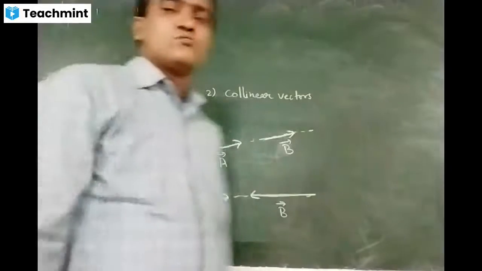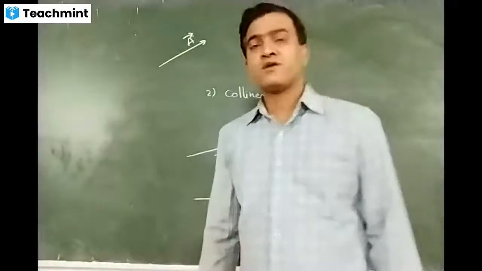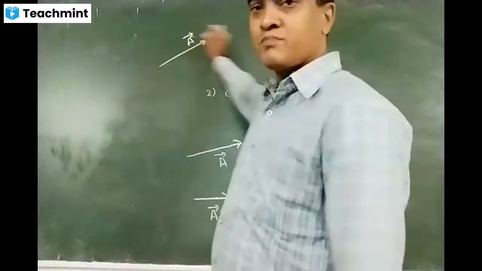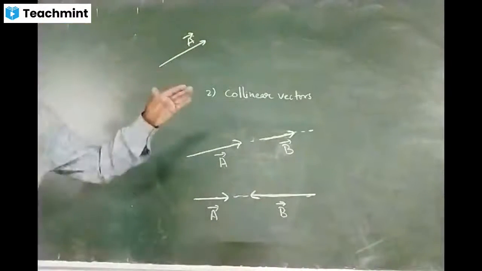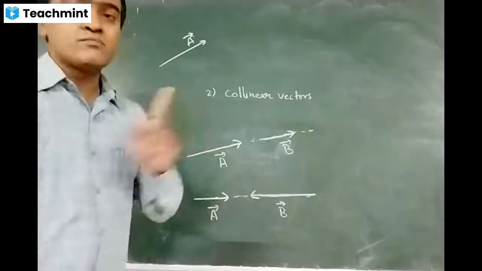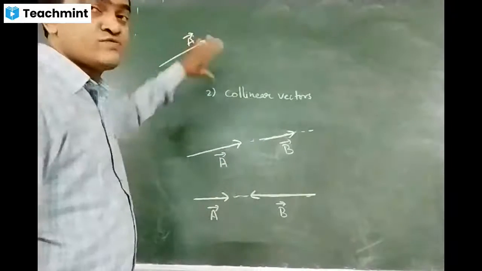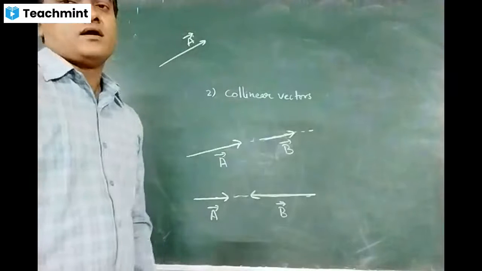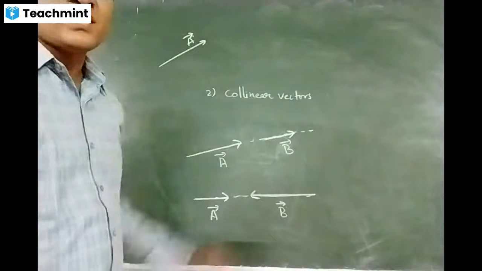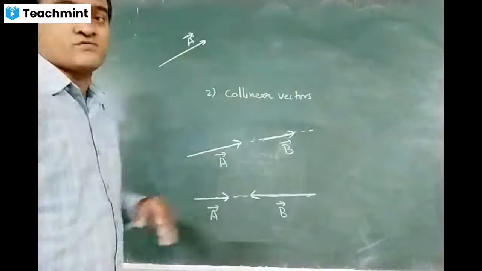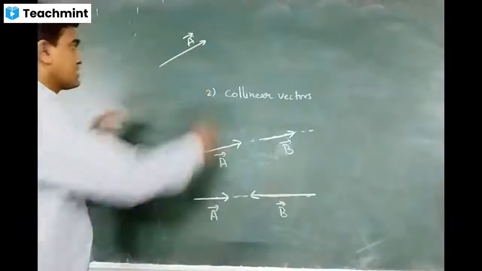Now if I want to move this vector, I can move this vector in this plane anywhere. But how can I move this vector without any change in the given vector A bar? I can move only parallel to itself. That means I can move this vector like this.